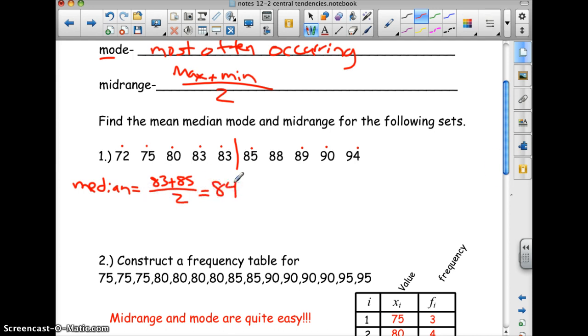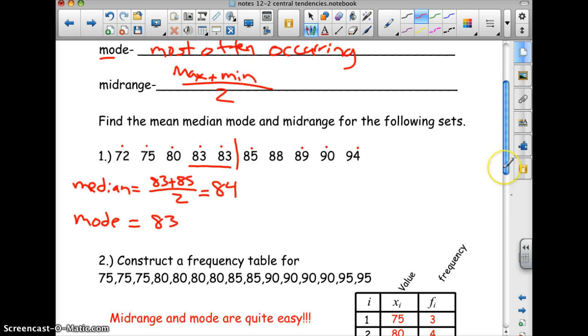Now, if there are an odd number of elements, there is a middle number, and you can use that as the median. Mode, that's the most often occurring. The most often occurring is 83. It's possible to have multiple modes, and it's also possible to have no modes.